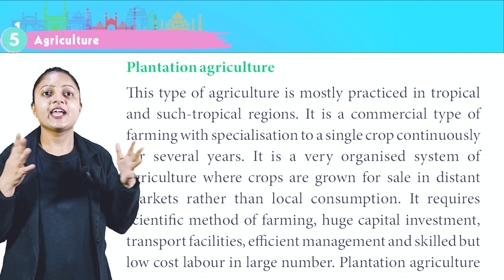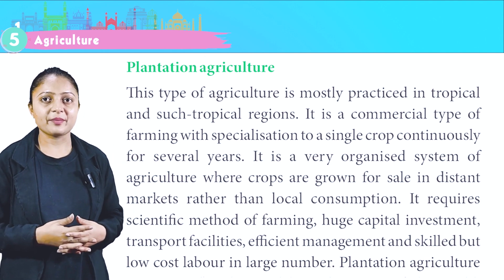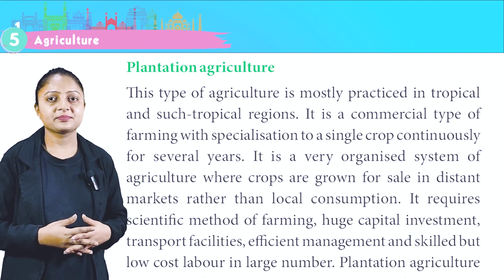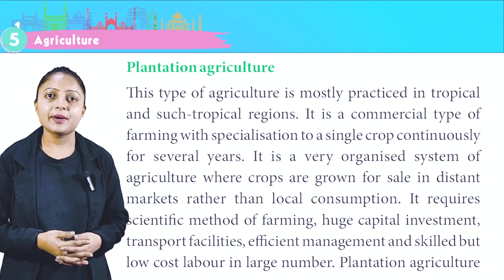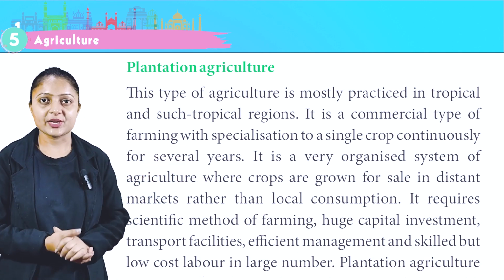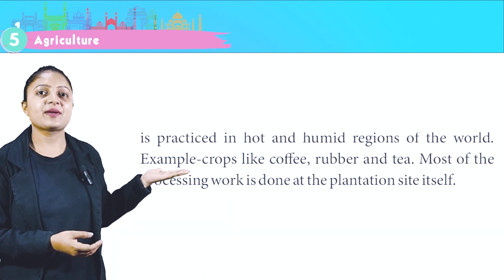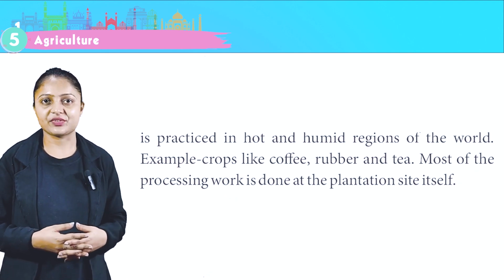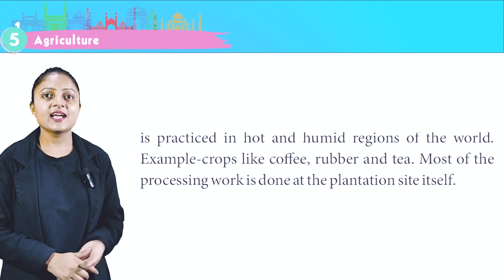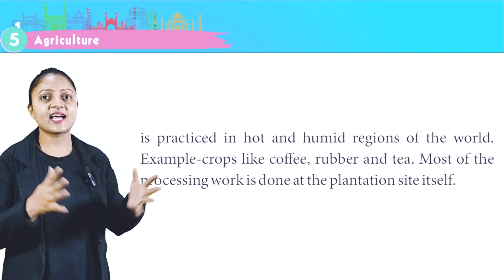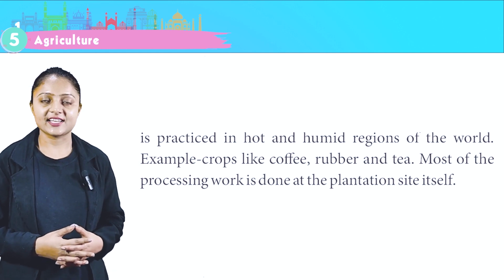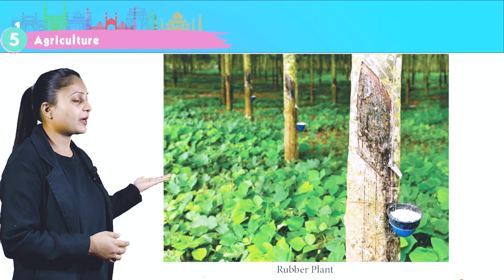local consumption. It requires scientific method of farming, huge capital investment, transport facilities, efficient management, and skilled but low cost labor in large number. Plantation agriculture is practiced in hot and humid regions of the world. Example crops like coffee, rubber, and tea. Most of the processing work is done at the plantation site itself. This is the image of rubber plant.